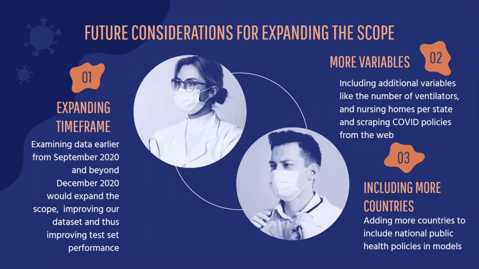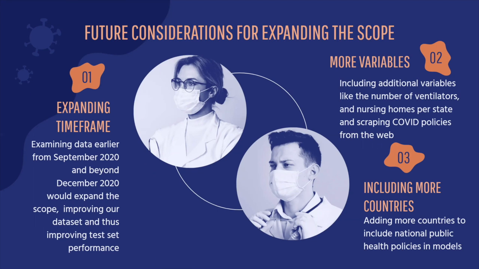Lastly, for future directions in expanding the scope of our project, first we want to expand the time frame. Currently we have September to December 2020, but using data from earlier than September would help us see the impact of the policies before and after they were implemented. And expanding beyond December would help us see the long-term impacts of policies.